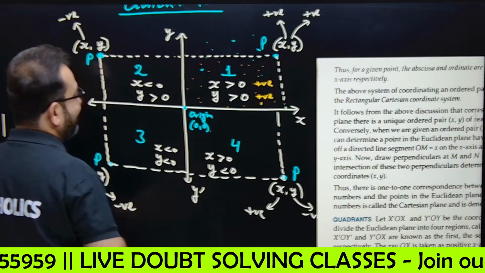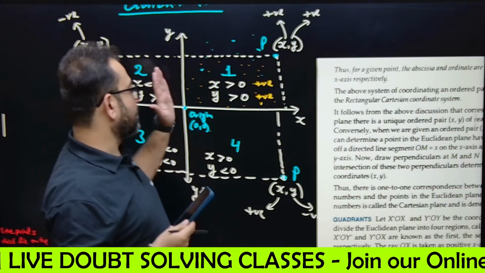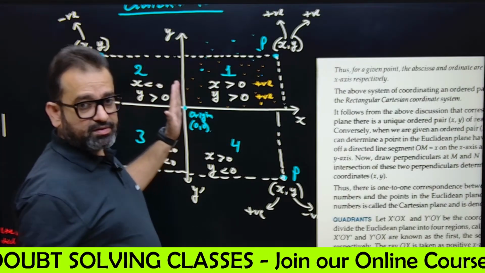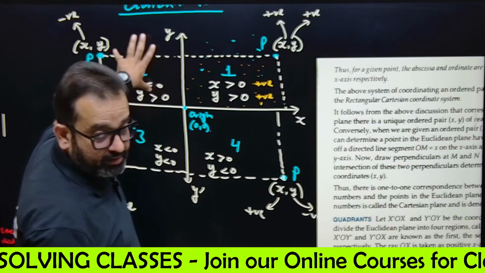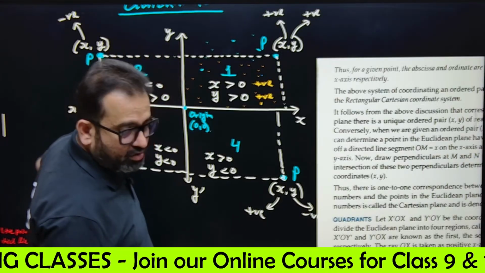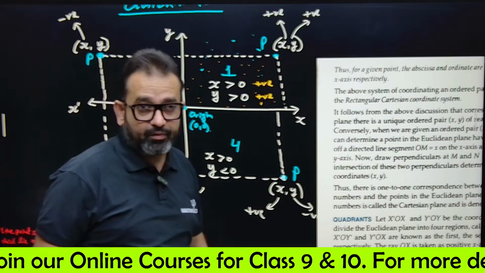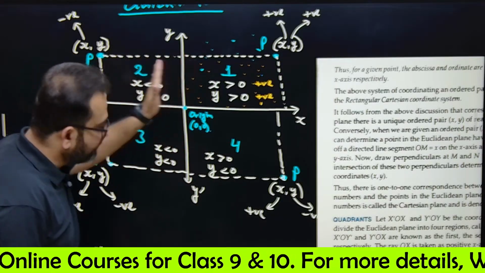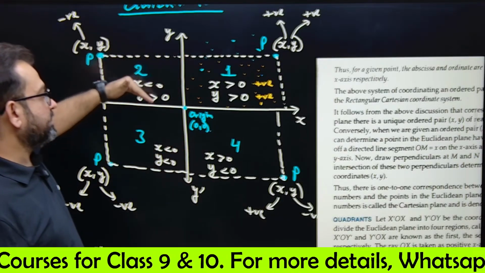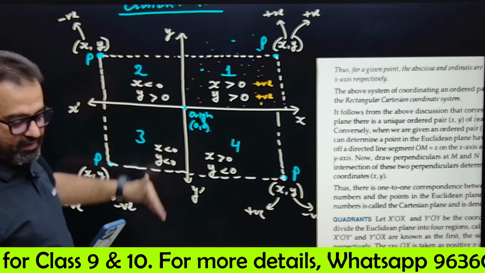In the second quadrant, if this is the origin, the center point, x will be negative and y will be positive. Why? Because x is on the left side, so it is negative. y is on the upper side, that's why it is positive.